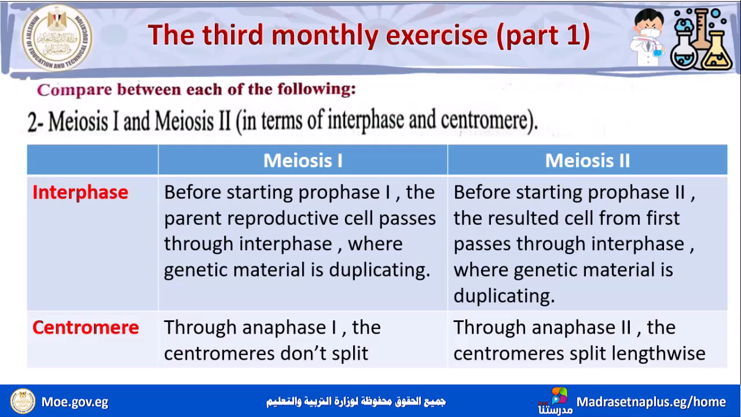Okay, so in meiosis 1 the cell passes through interphase before starting prophase 1. While in meiosis 2, before starting prophase 2, the resulted cell from the first meiosis doesn't pass through interphase. Okay.